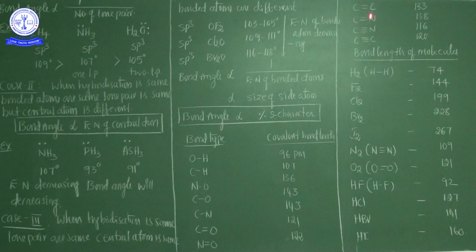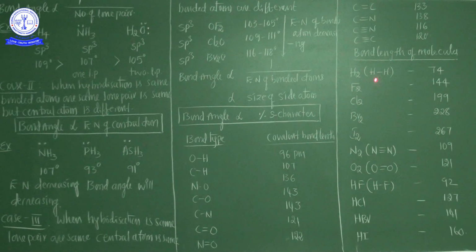Carbon to nitrogen double bond is 138 picometers. Carbon to nitrogen triple bond is 116 picometers, and carbon to carbon triple bond has a bond length of 120 picometers. These are the individual atom bond lengths. Now the bond length of some molecules.